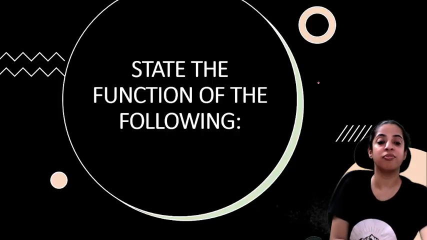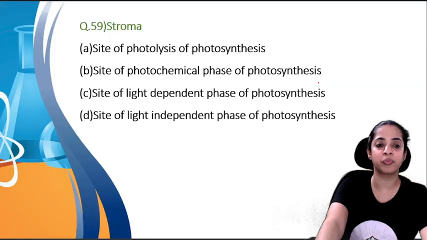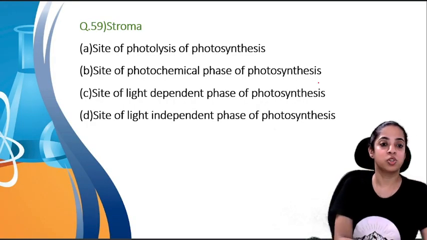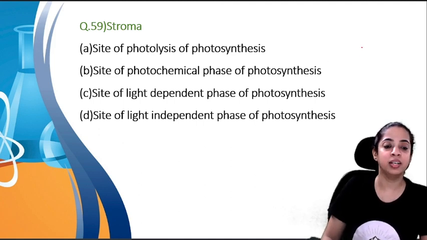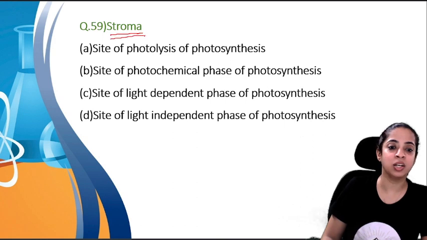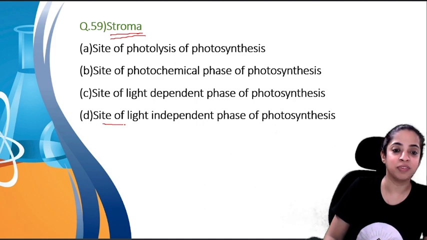Now state the function of the following. Let's go through the state-the-function type of questions. Stroma. What is the function of stroma? Read carefully. Is it the site of photolysis, or the photochemical phase, or the light dependent phase? What is it? Yes children, it is the site of the light independent phase of photosynthesis. So option D is correct.